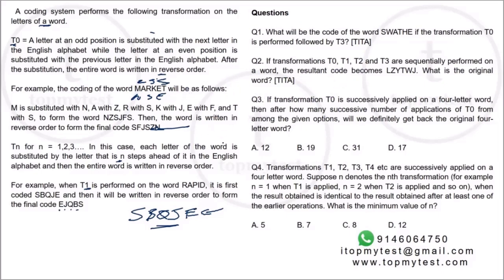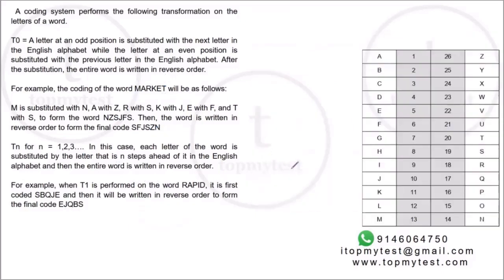I would suggest, as we do it for all of the questions in this, just write down the list of alphabets from 1 to 26, write it down like this. This also gives you the reverse of it. So if you have to read the third letter from the opposite end, it will be X. If you want to read the 9th letter from the opposite end, it will be R. If you want to read the 17th letter from the end, it will be J. So you have to just step to the other side.